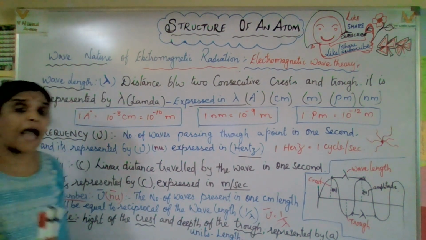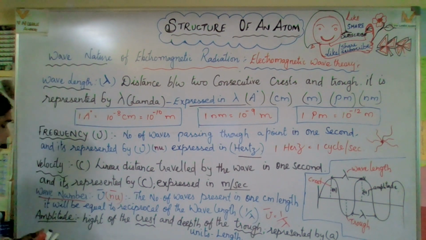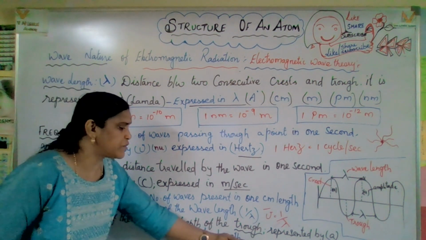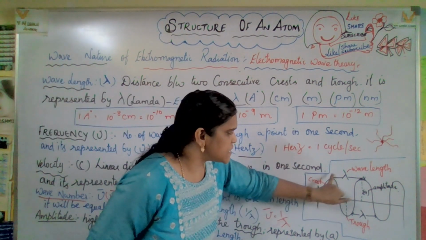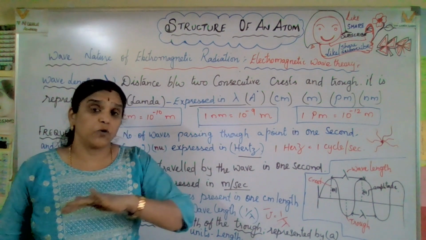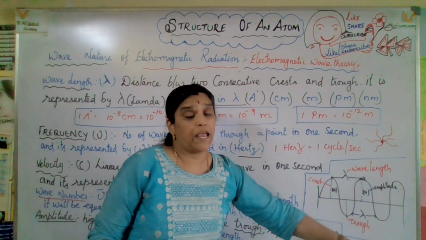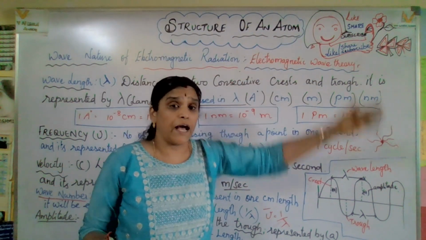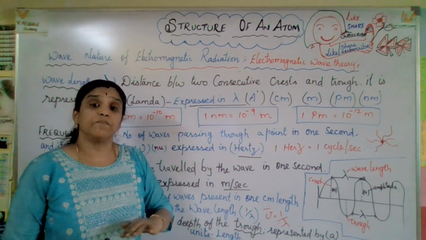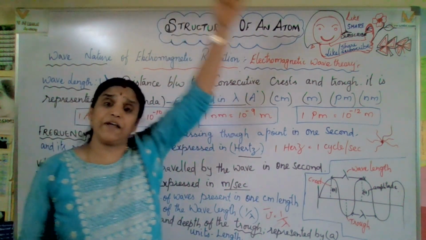Then the last one, amplitude. Amplitude is the height of the crest and the depth of the trough. See how high it is going. From the ocean, the waves come at a very high level. Suppose a tsunami comes, the waves go very high, so the amplitude will be very high.